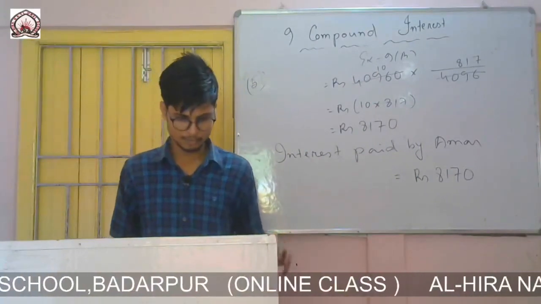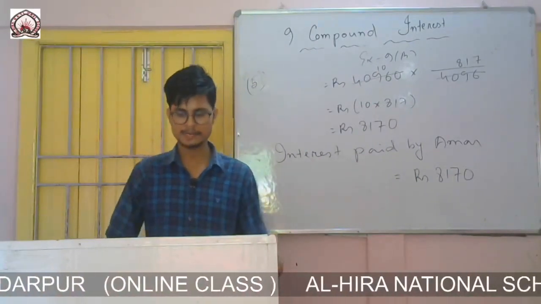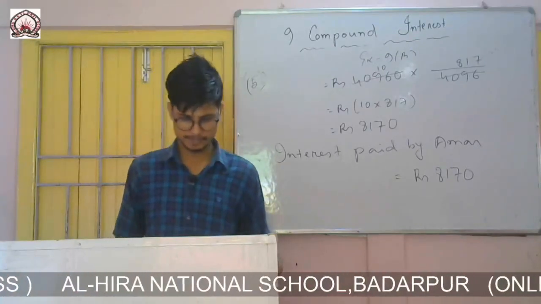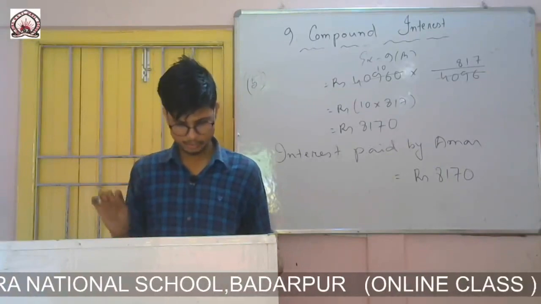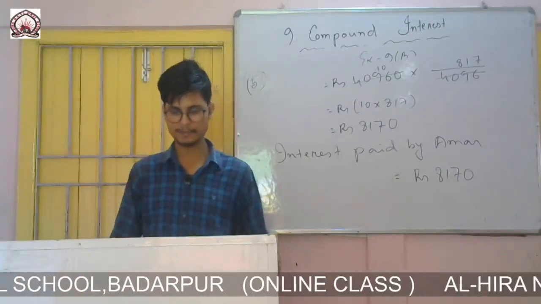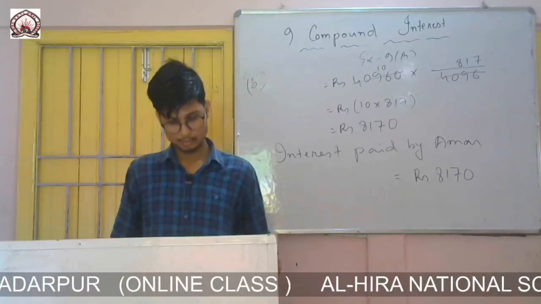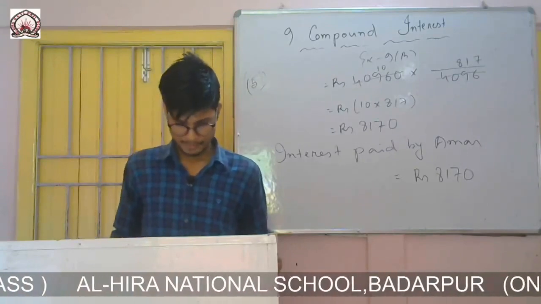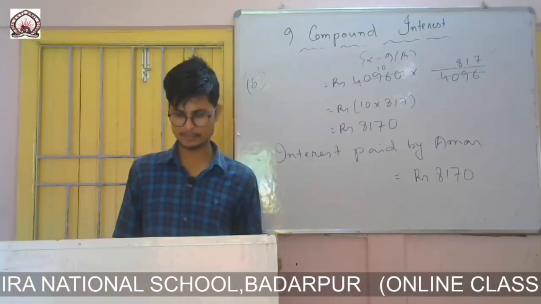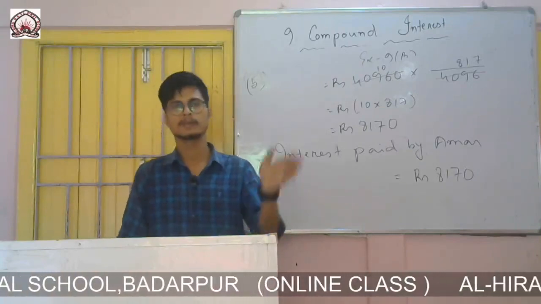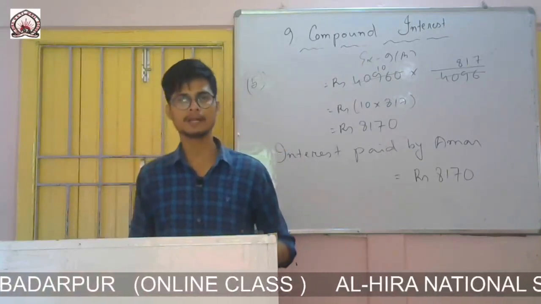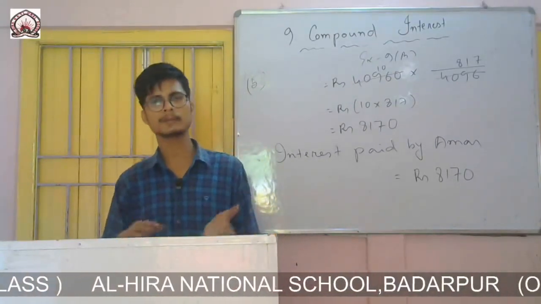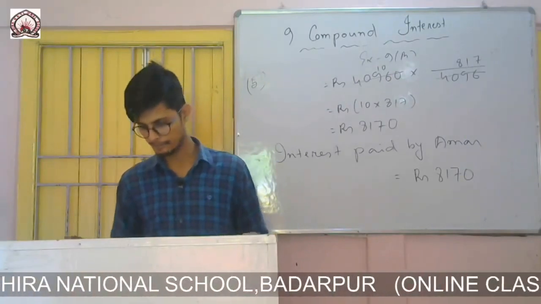Sudhir lent rupees 2000 at compound interest at 10% payable yearly, while Prashant lent 2000 at compound interest at 10% payable half yearly. Find the difference in interest received by Sudhir and Prashant. So both of them gave compound interest, but one annually, another half yearly. So I have to calculate both of them, and then simply find the difference.